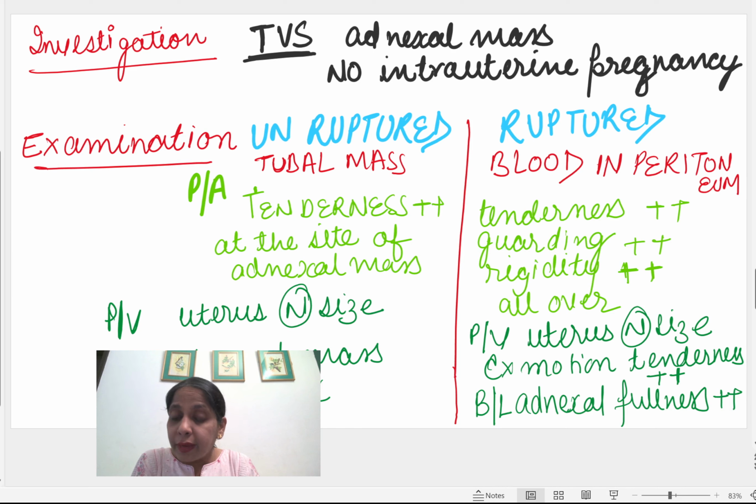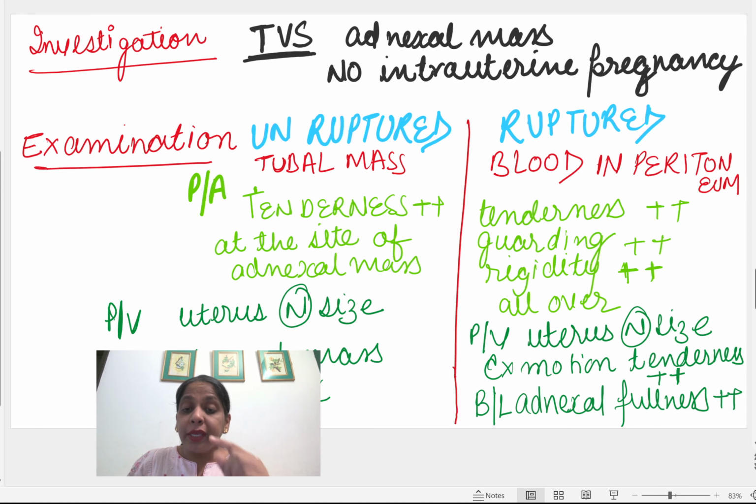And why is there cervical motion tenderness? Cervical motion tenderness means when we are doing the PV, the cervix is moving, and the patient is feeling pain on moving the cervix, because when we move the cervix, the blood which has got collected in the peritoneum further irritates the peritoneum, so the patient feels the pain.